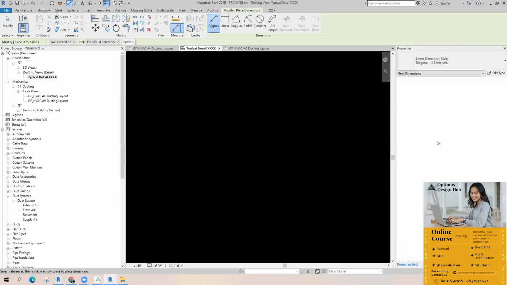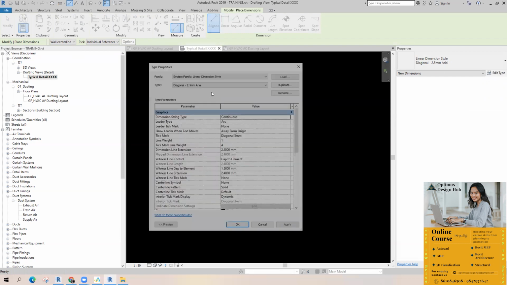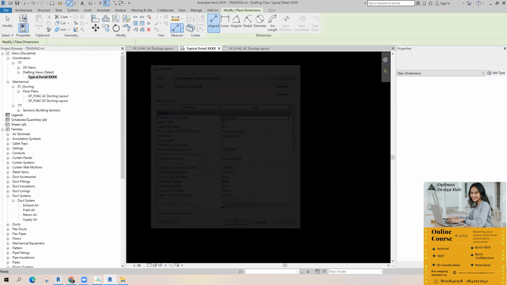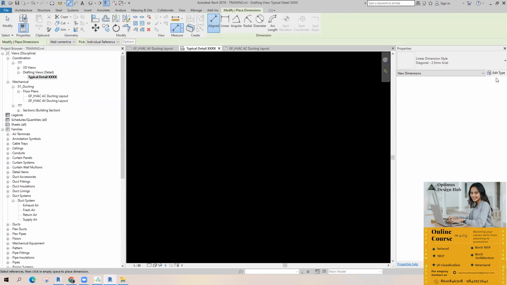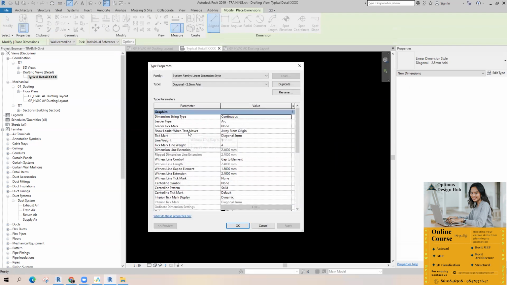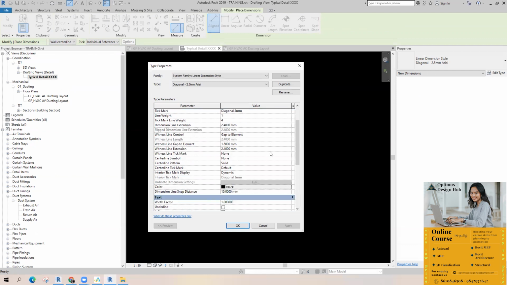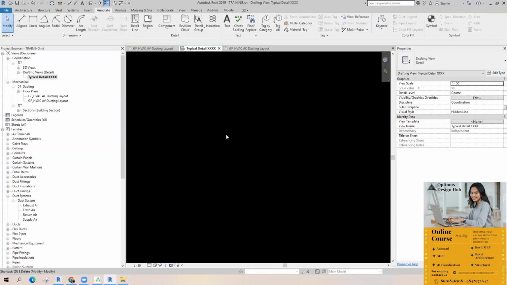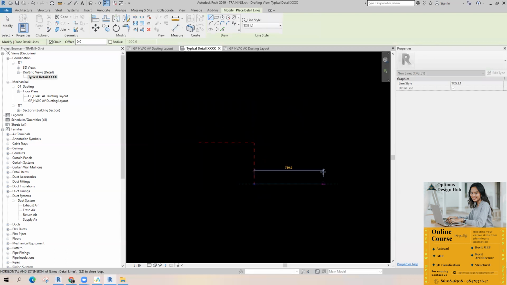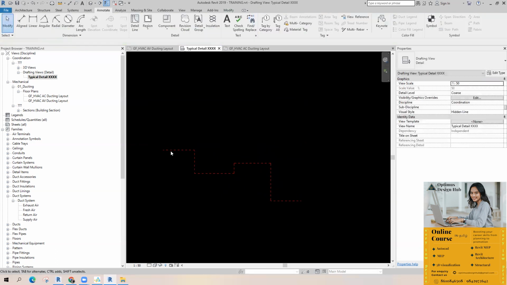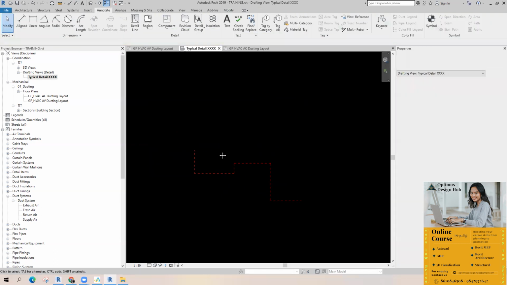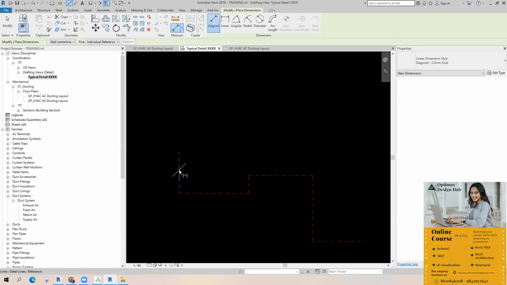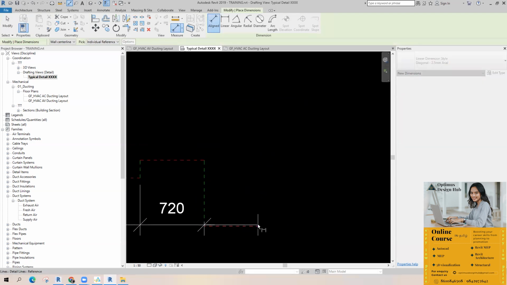In the same way, I'm going to show you how to create some dimension types. While using this option, there are lots of internal options here, like if you want to change the tick mark, the line weight, the text style, whatever. See, I'm going to dimension this one. DI. I'm going to provide a simple dimension.